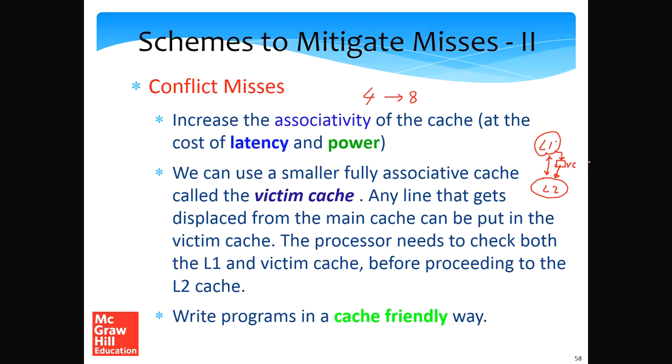Before discussing that, let me take a look at the third point, which is to write programs in a cache-friendly way. What this basically means is that we can do this either at the level of the programmer or at the level of the compiler. It is mainly at the level of the compiler actually.